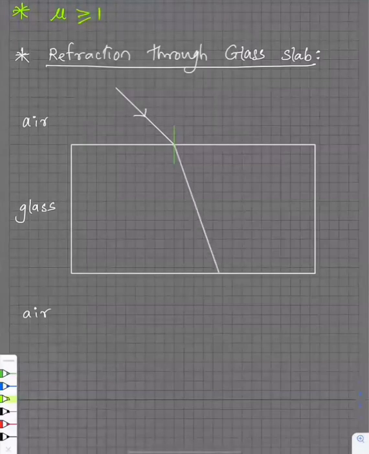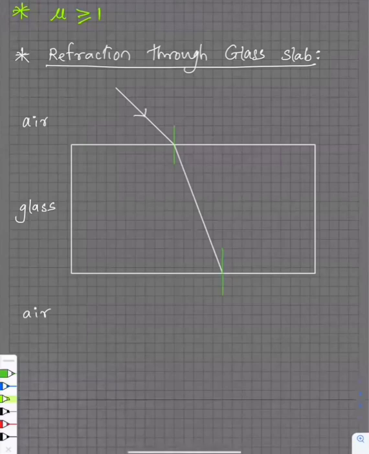So it will be like this. Then, guys, we have another normal here. Now, how is the light ray going from where to where? Denser to rarer. Exactly, so from dense it'll go to rare. So how will it go, guys? Away from the normal, Samir. Away from the normal, na?